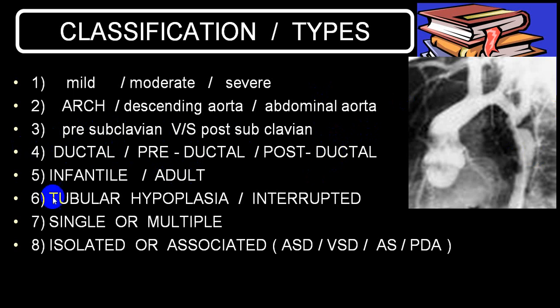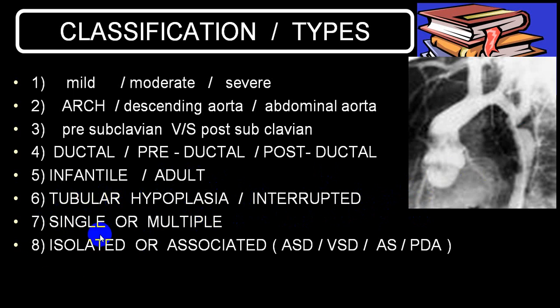There are other words utilized, infantile and adult variety. We'll tell you that particular part later. If a long segment is involved, it is called tubular hypoplasia. If there is a total end and it is not connected to the distal part of the aorta, it is called the interrupted variety. If there is one single narrowing, we call it single, or if there are multiple narrowings, we call it the multiple variety.